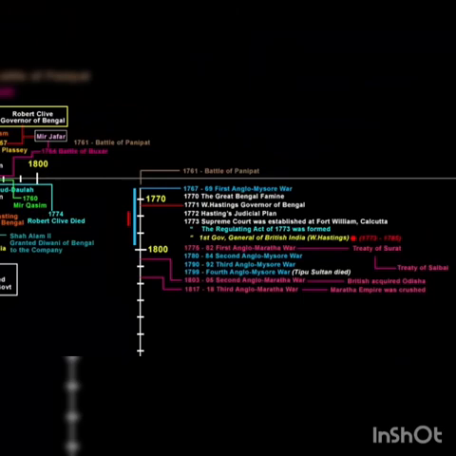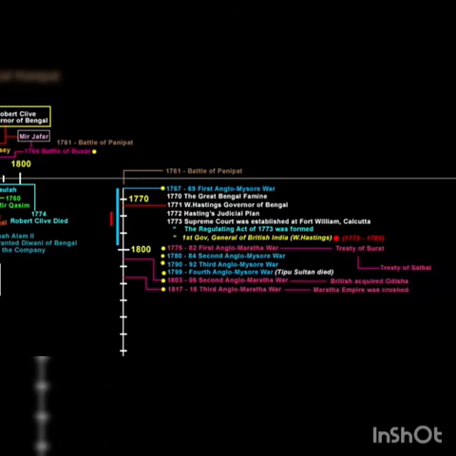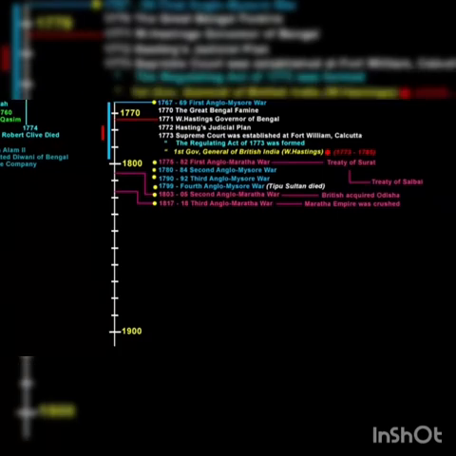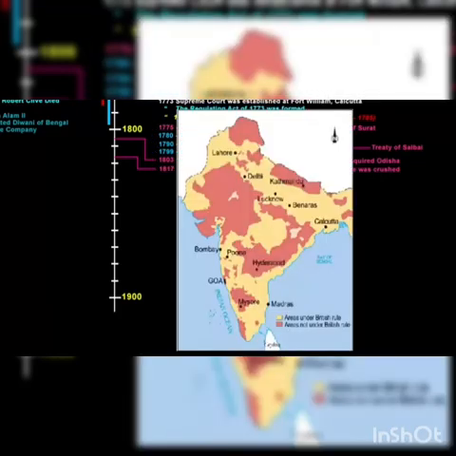If you look at the timeline, so far the company went to war against so many rulers, and the victories behind these wars gave enough confidence to the company that now the company claimed that its authority was supreme. That means its power was greater than that of any Indian states. Now in order to be a supreme power, the company had to take a step towards bringing the Indian kingdoms within the boundary of the British political power, basically annex them. The meaning of the word annex is to join or add.